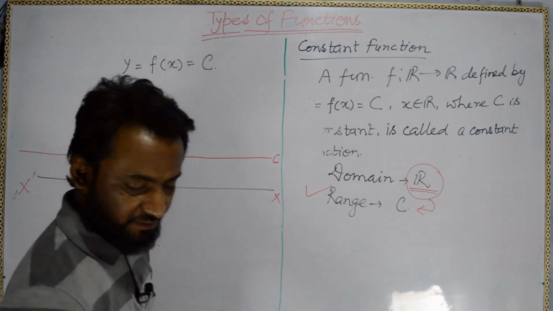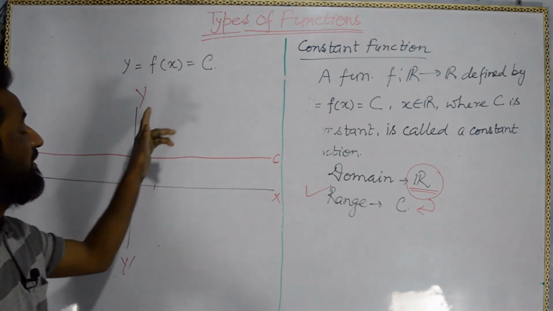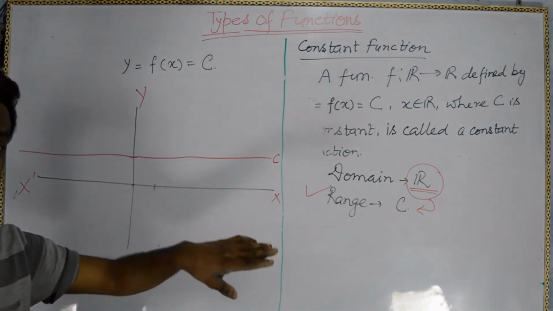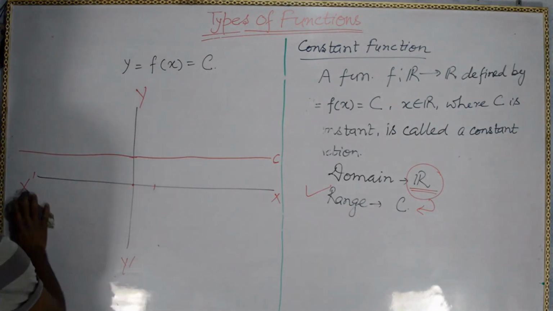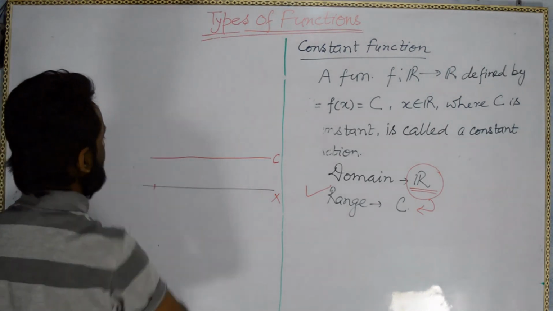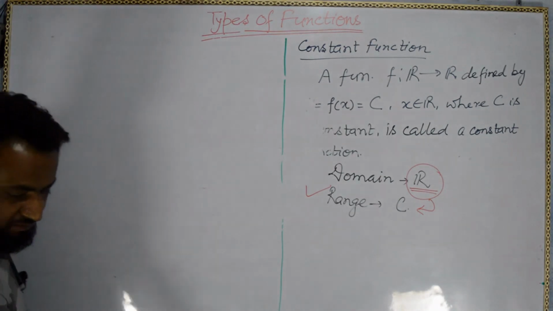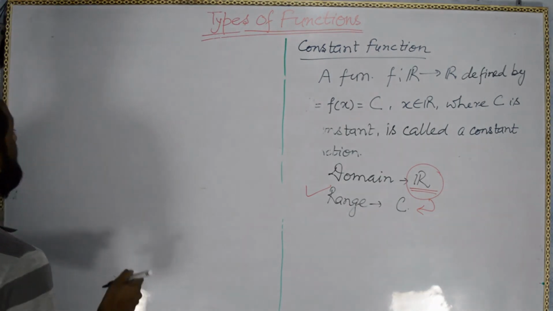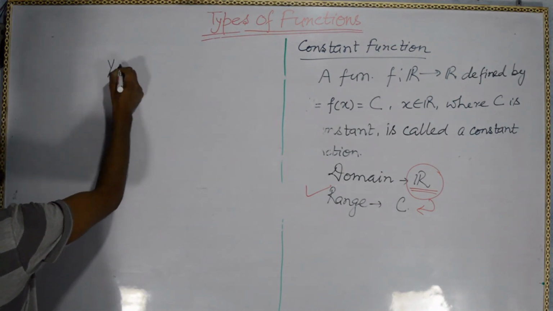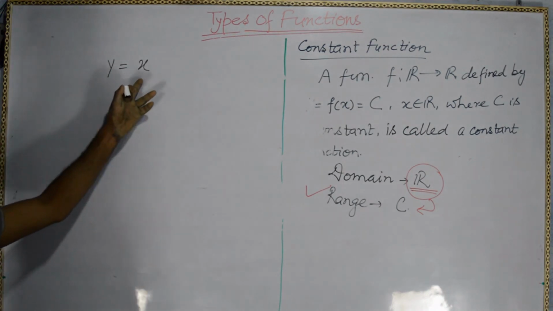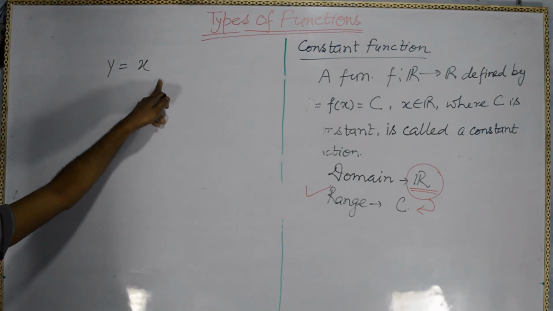Okay. I forgot to tell you about the domain and range of the identity function. Let me tell you. In the identity function y equal to x, we can put any value from minus infinity to infinity.